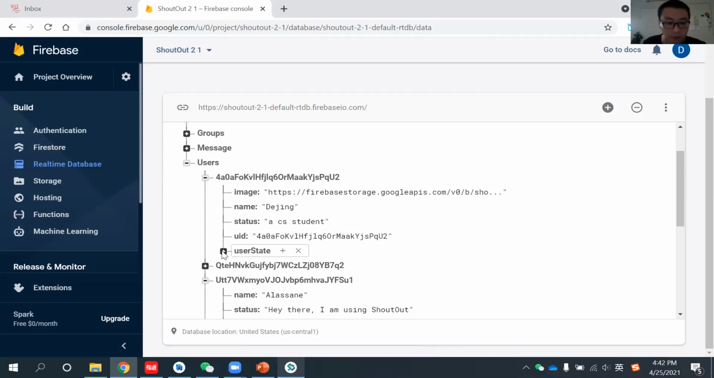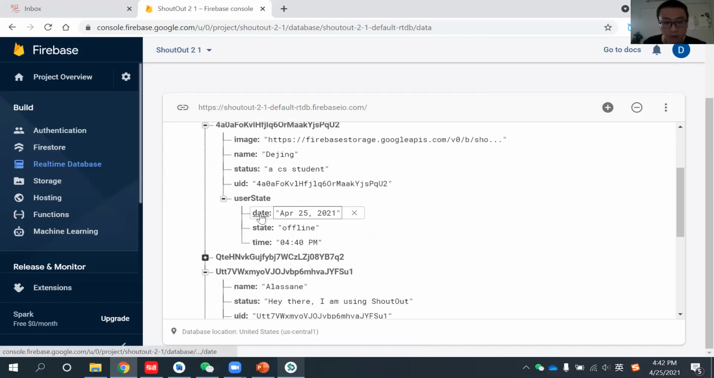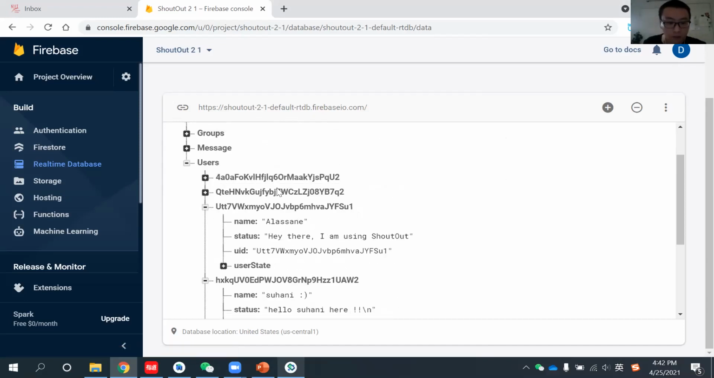Okay, here we still have a subtree node. You can see it is the user state. This one will be recording the data of whether you are online or offline, the last time you were online and the last date you were online. So it will give you more specific information about your status. Okay, so this is the data structure for the users.